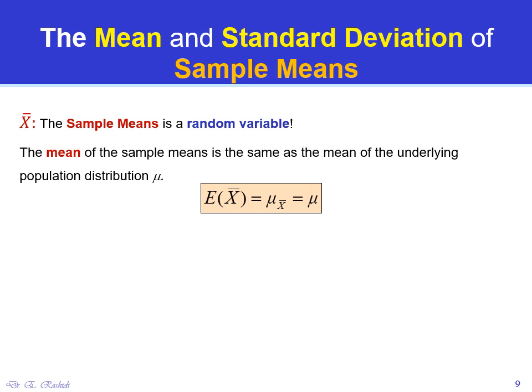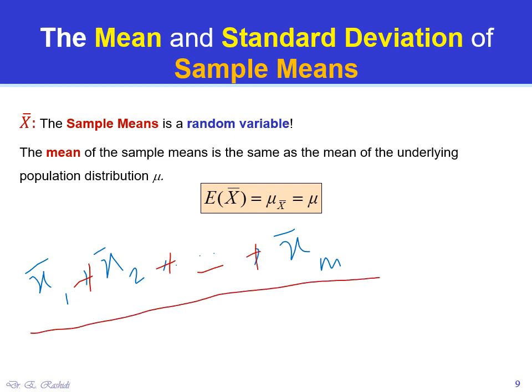What does it mean? This means that x bar is the random variable representing the average of a sample. So if we take all of the possible samples from a population, for example, the first sample, the average is x1 bar. The second sample, the average is x2 bar. Suppose we have m samples. So the last sample is xm bar. The average of these samples, meaning if we sum these up and divide them by the total number of samples, which is m, this is equal to mu. Very interesting.